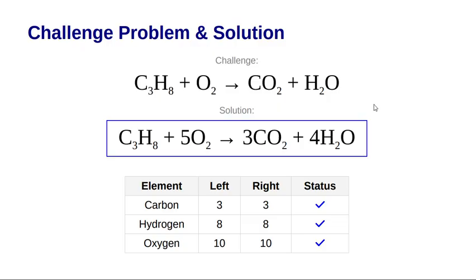This looks so complex, but I think I would start by trying to balance this one first, and then balance it here, put a 3 in front of here, and then try to balance that, and then I would just keep going until I get this right here.